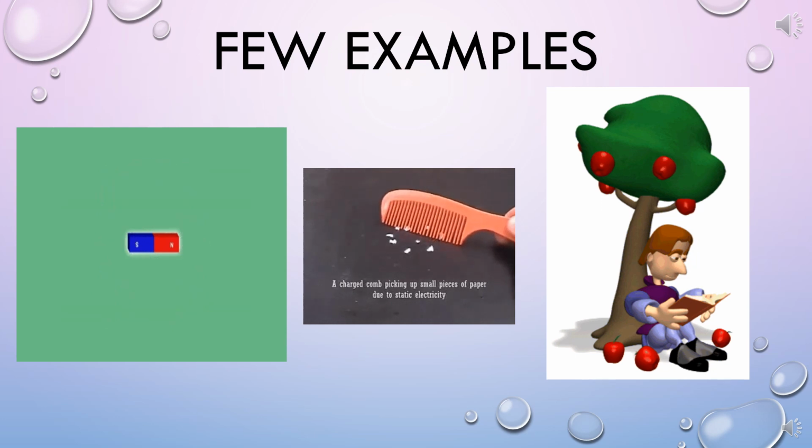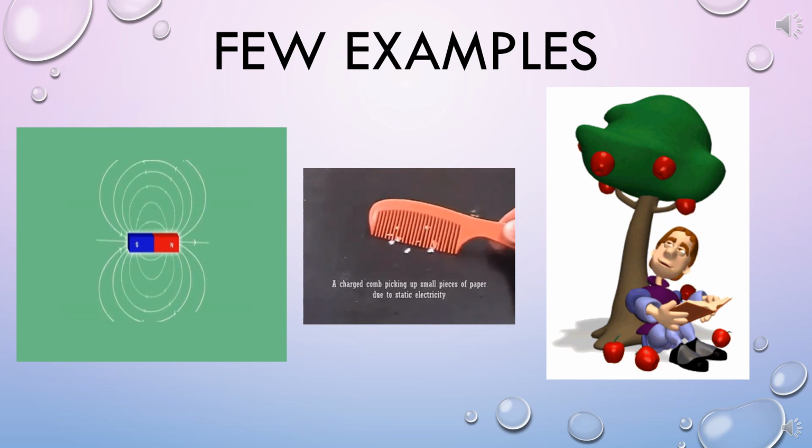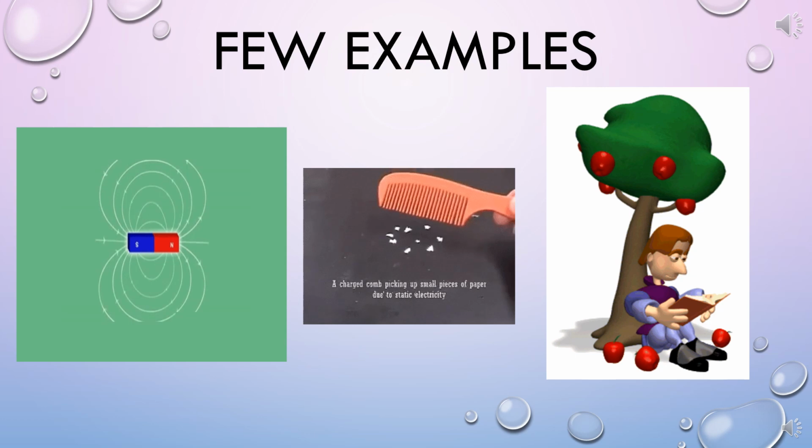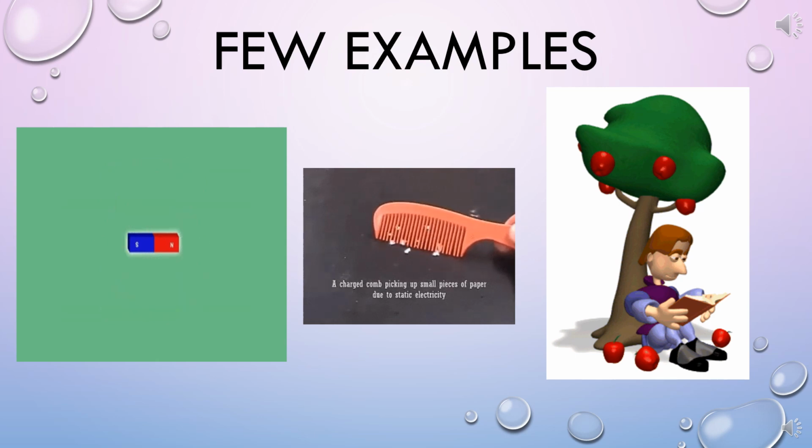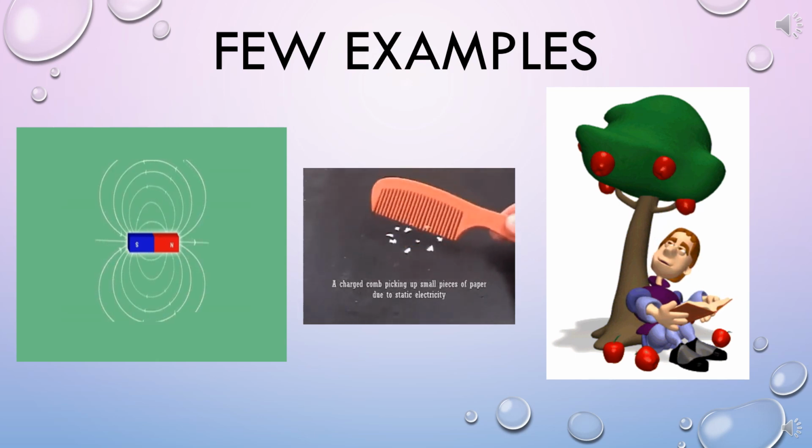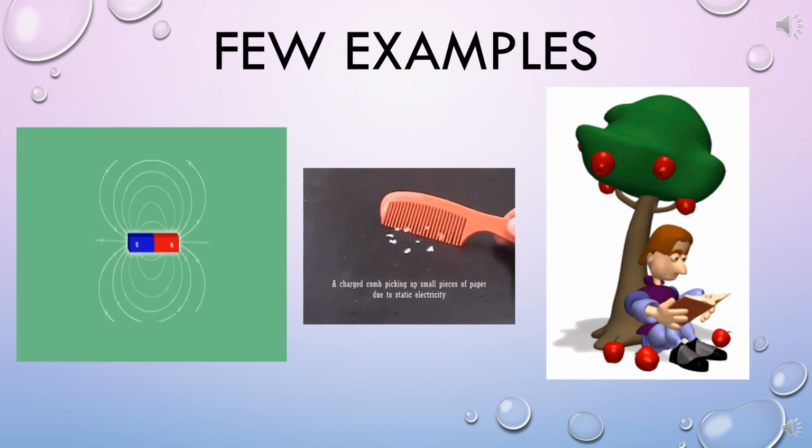Small pieces of paper were attracted by the charged comb, and it shows that electrostatic force comes into play even when the bodies are not in contact.